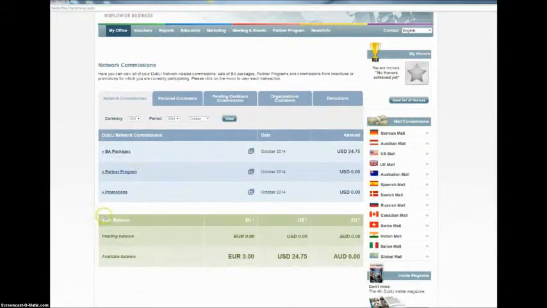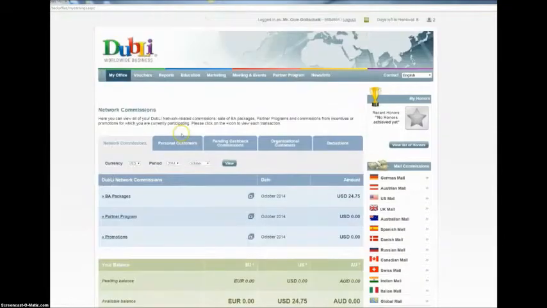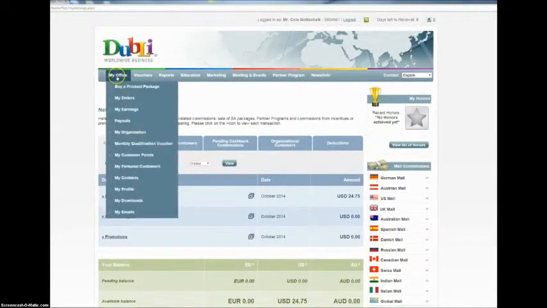Now, also down here in your available balance, or view balance, you have pending balance and available balance. The pending balance is going to be a total of everything that you see up here. Whether it's network, personal, all of it, it will appear in a single line item right here under pending. When it's available to you to be transferred to your account, however you set that up, it will move from the pending to the available, and it will appear here on this line. So that's a very succinct, quick and easy way for you to be able to see about your own earnings.